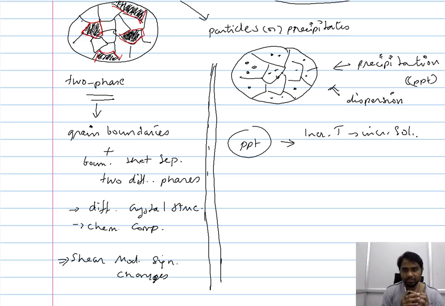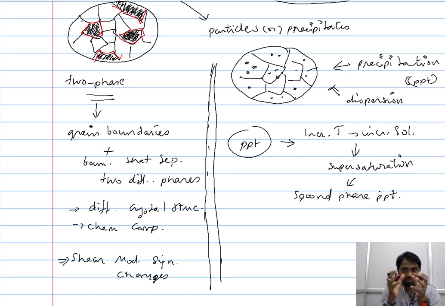And now when you reduce this temperature, the rate of cooling is devised in such a way that this particular base metal is supersaturated. Then if left at this lower temperature, because of this difference in the solubility, the second phase begins to precipitate. So in this way, we have the precipitation of the second phase.